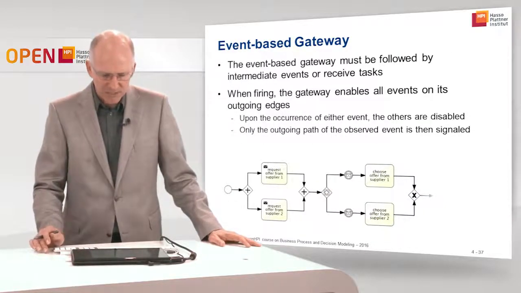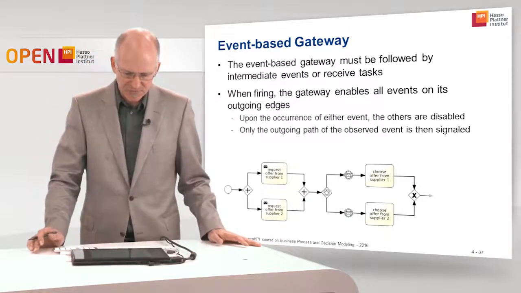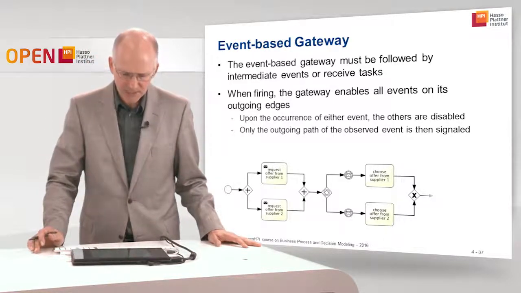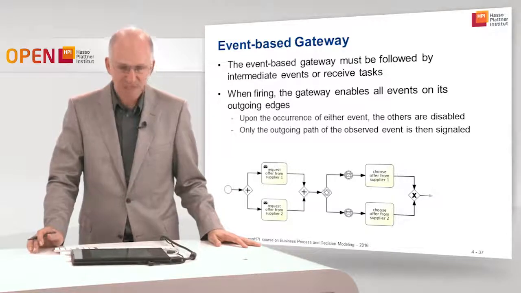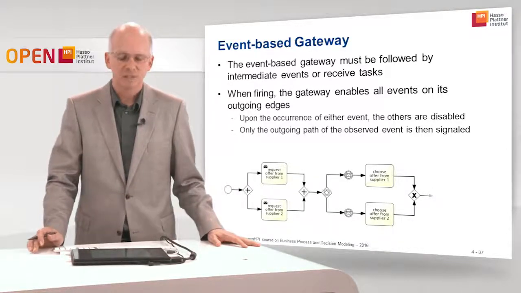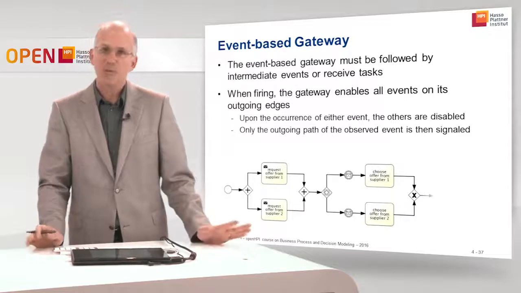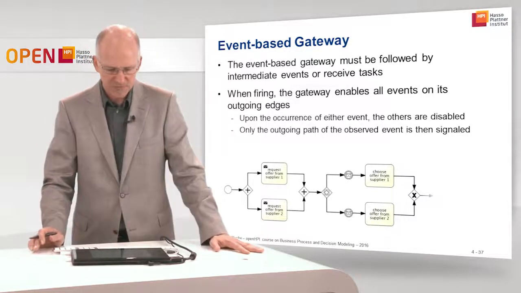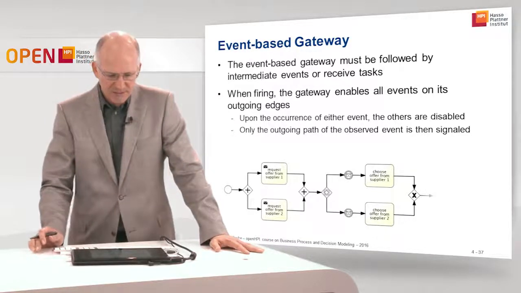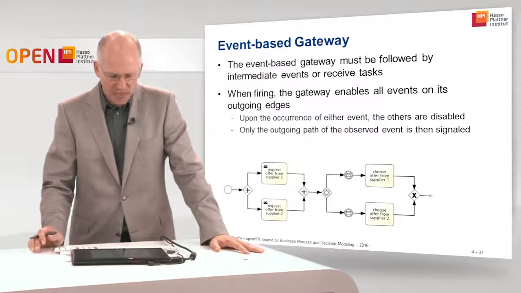The event-based gateway must be followed by intermediate events or receive tasks. When firing, the gateway enables all events on its outgoing edges. So not only message events, receive events, but also timer events, of course, can occur there. So that's also, of course, possible.